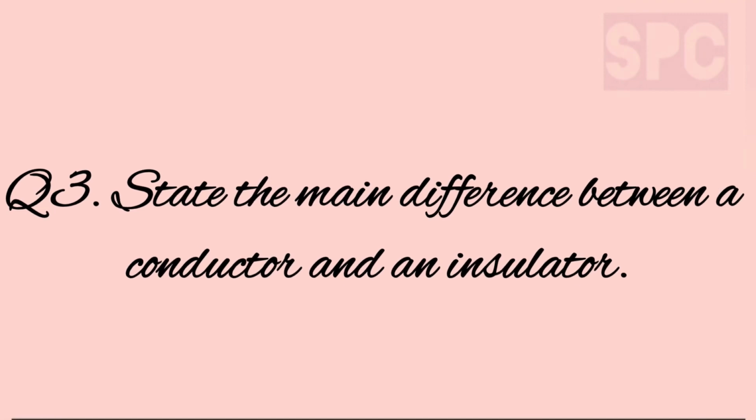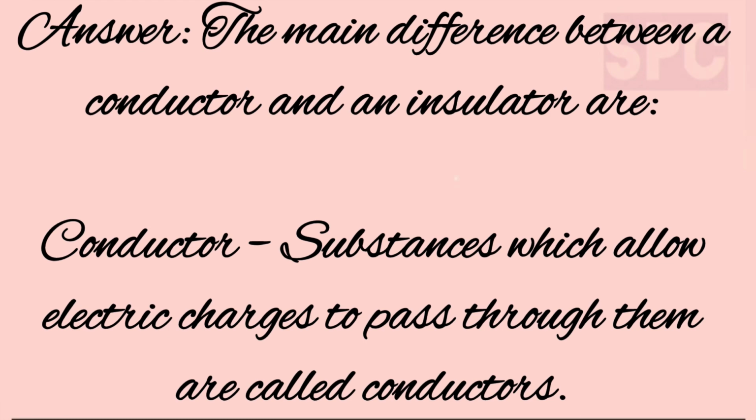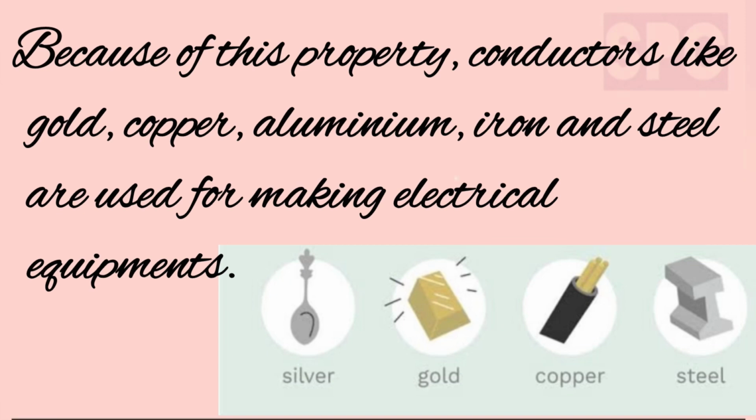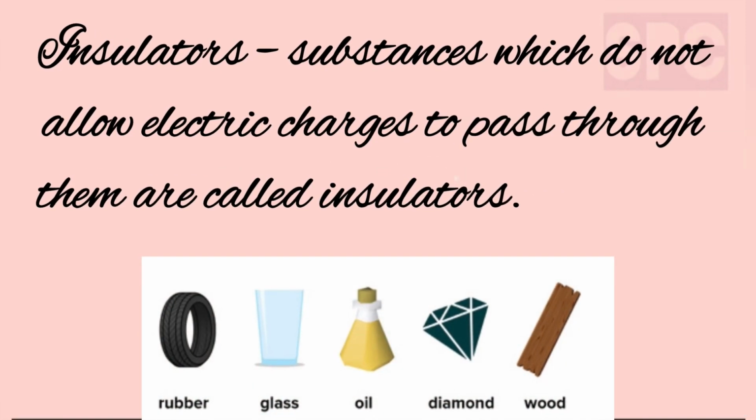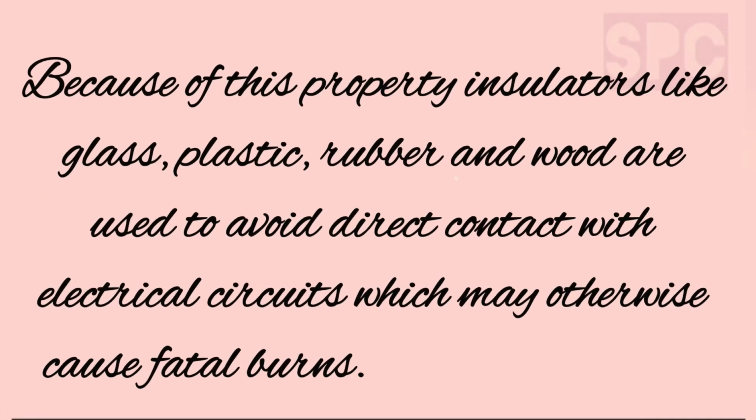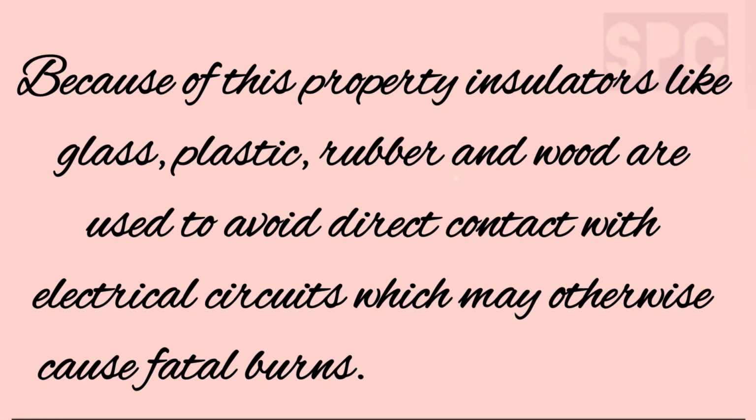Question number 3. State the main difference between a conductor and an insulator. Answer. Conductors are the materials which allow electric charges to pass through them. Because of this property, conductors like gold, copper, aluminium, iron and steel are used for making electrical equipments. Insulators are the materials which do not allow electric charges to pass through them. Because of this property, insulators like glass, plastic, rubber and wood are used to avoid direct contact with electrical circuits which may otherwise cause fatal burns.